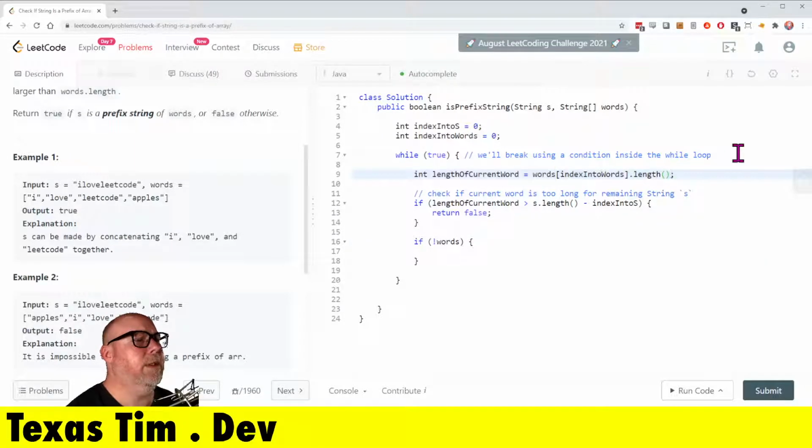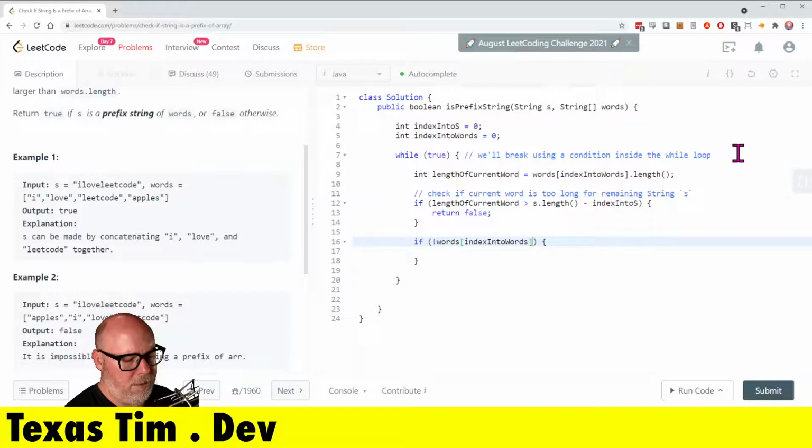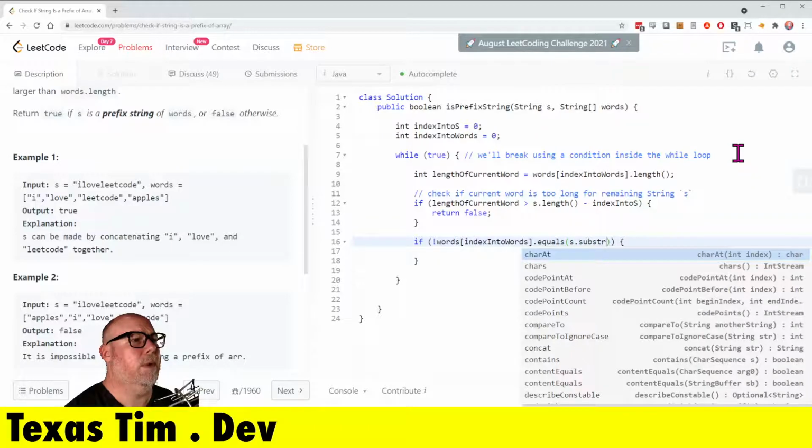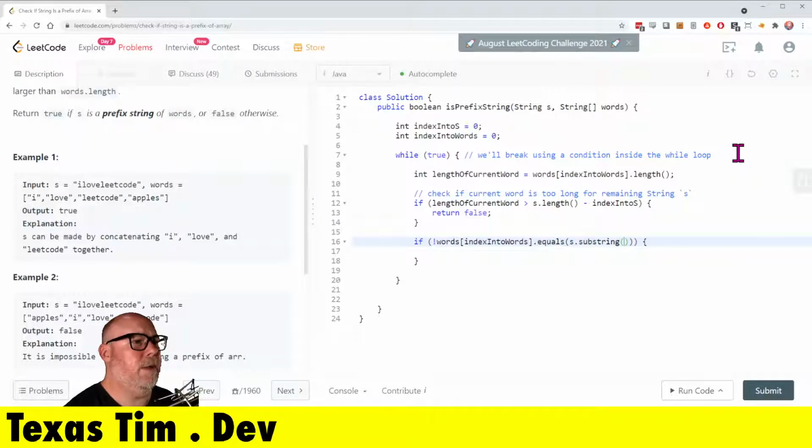Make sure it's, grab that guy. If the current word is not equal to the substring from index into S to index into S plus, man, there's a lot of offset arithmetic here.